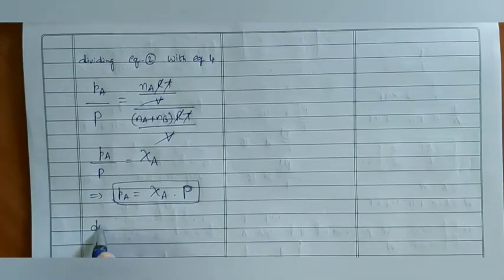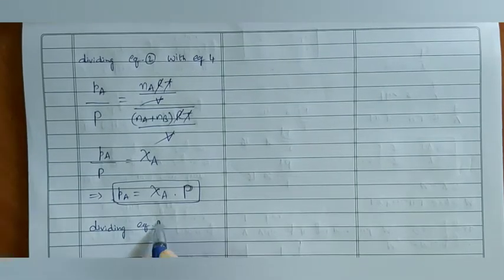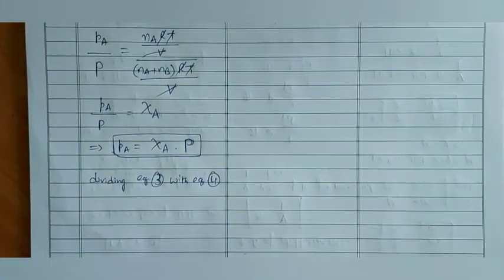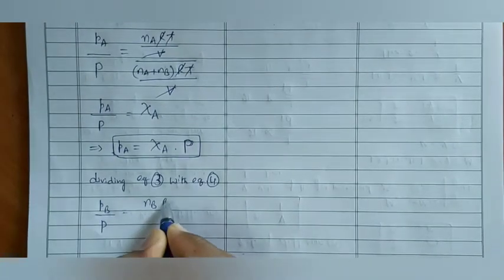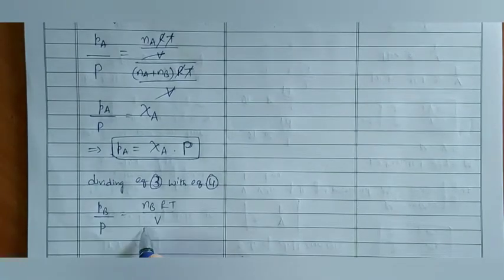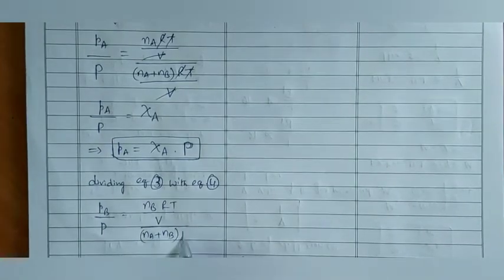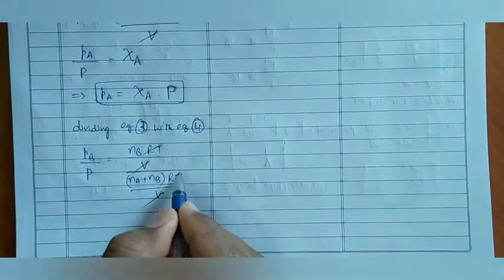In the same way, dividing equation 3 with equation 4, then it will become Pb by P is equal to Nb RT by V divided by Na plus Nb into RT by V. V got cancelled, RT got cancelled.